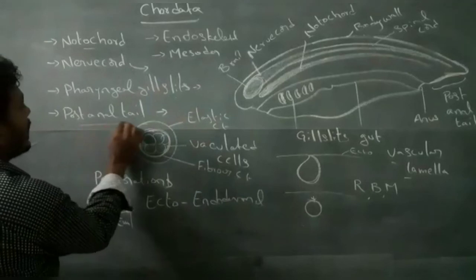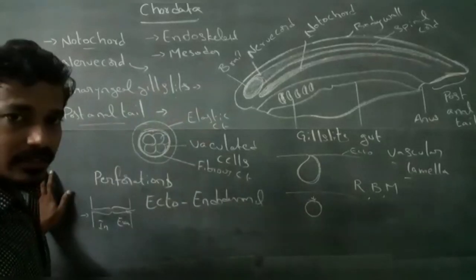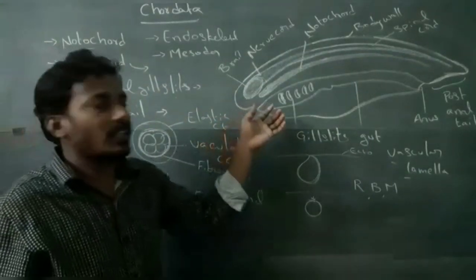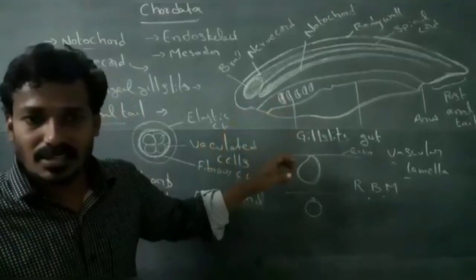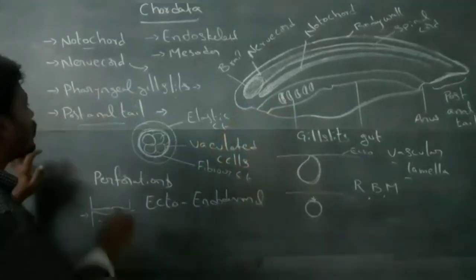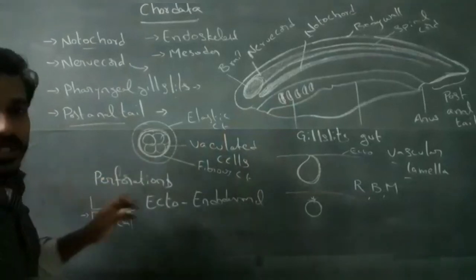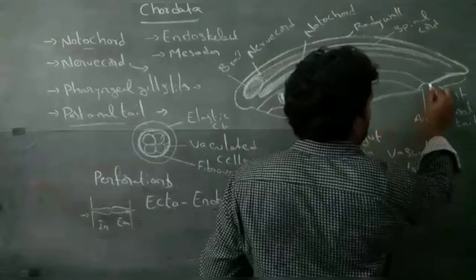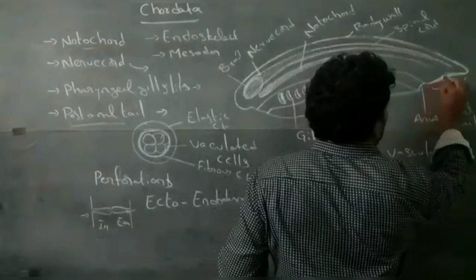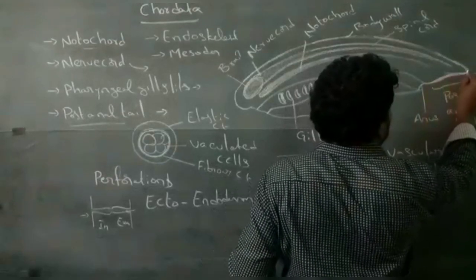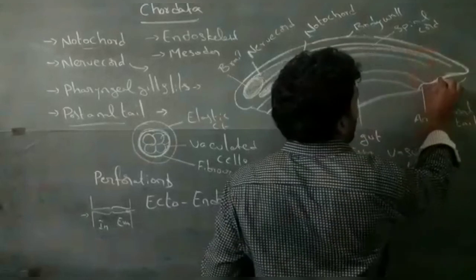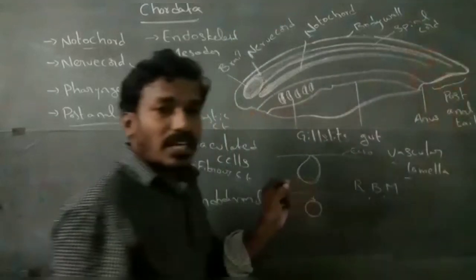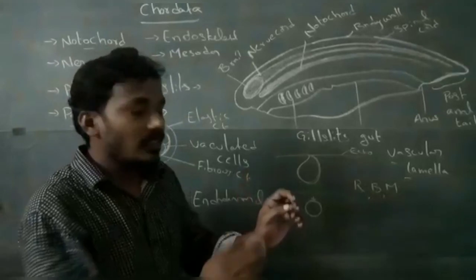Gill slits help for the exchange of gases. Next, post-anal tail. The post-anal tail develops in the region posterior to the anus. This is the post-anal tail.